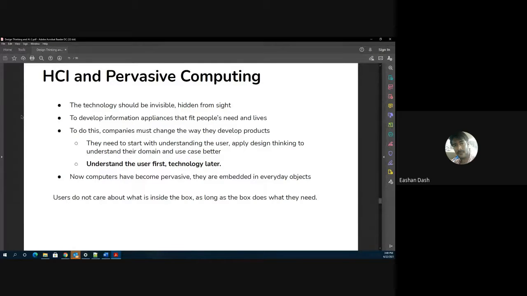But the trick is, when you package this solution and put it in front of the user, he should not even feel the entire AI technology, because for him it is just giving a command and the machine has to respond with a suitable solution, right? So the technology should be invisible and hidden from sight. You should not even feel that you are using a very complex high-tech technology around you. So that's the entire purpose of pervasive computing, to develop information appliances that fit into people's needs and lives.